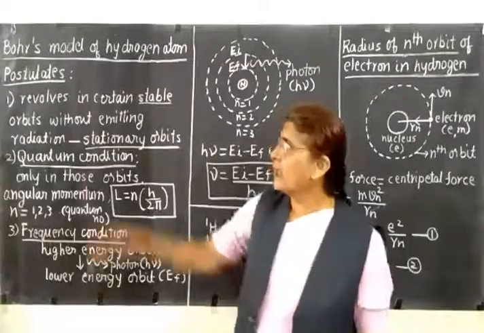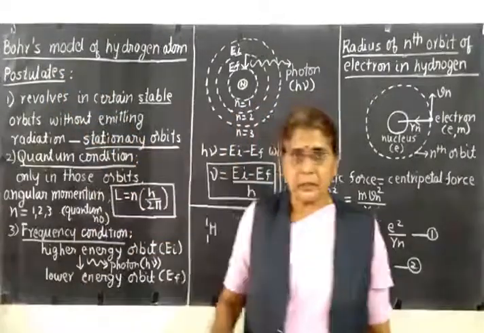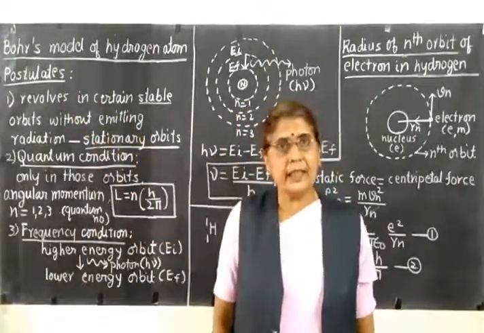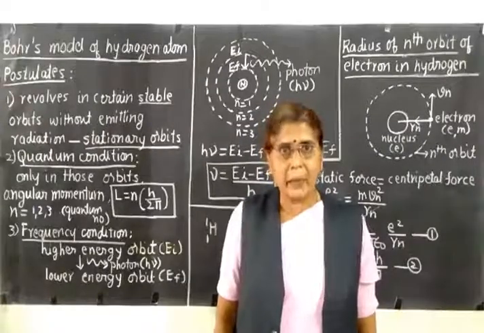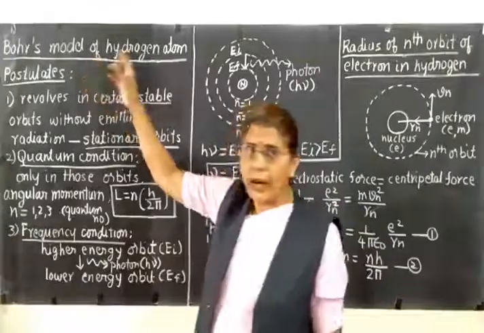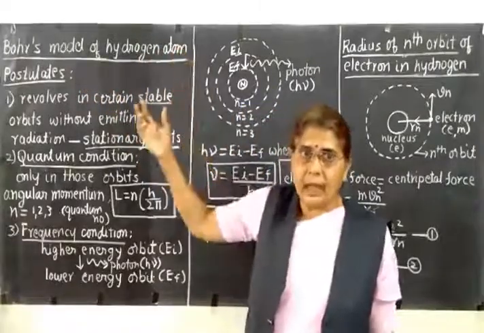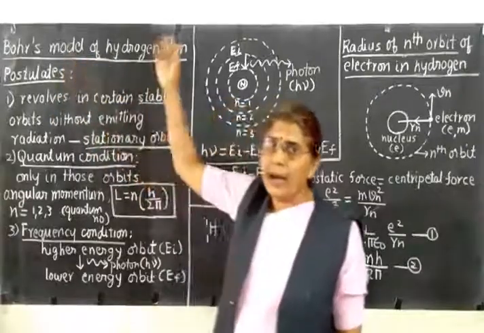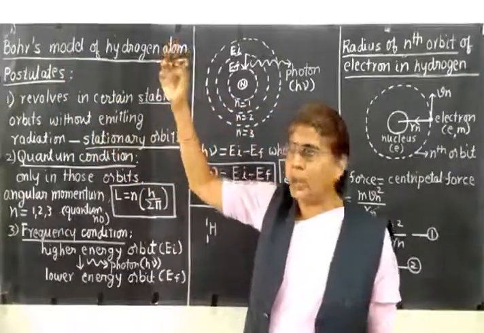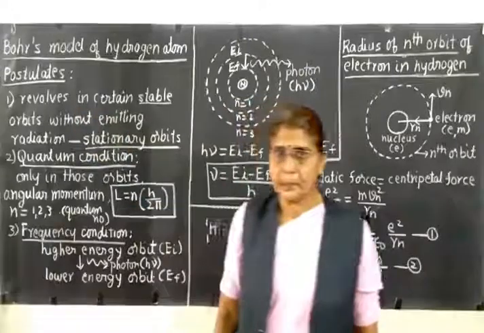Another physicist, Niels Bohr, made some modifications in this model. He used quantum mechanical ideas and proposed a new model of hydrogen atom. So let us now study what are the postulates in the Bohr's model of hydrogen atom. So coming to the first postulate.